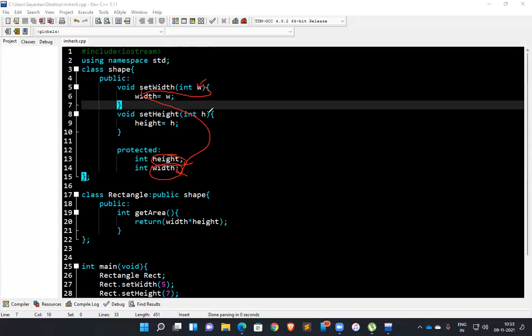In void setHeight, the same applies to h: whatever we use in h goes to height.